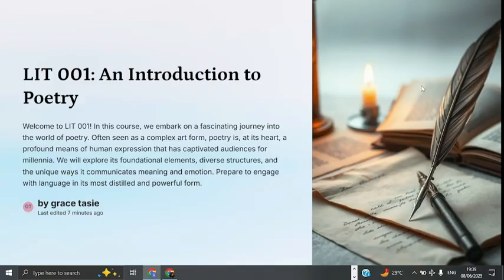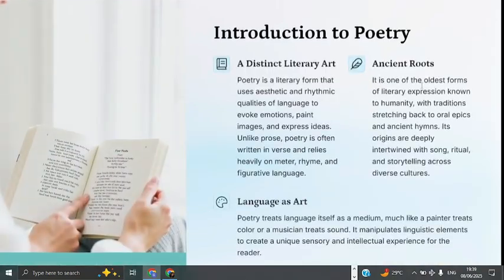So what is poetry? Poetry is a unique form of literature that uses aesthetic and rhythmic qualities of language in order to evoke meanings and emotions, and it often employs various techniques such as meter, rhyme, and imagery in order to convey complex ideas and feelings. So that is basically the definition of poetry.